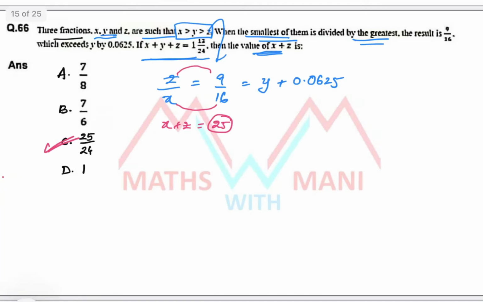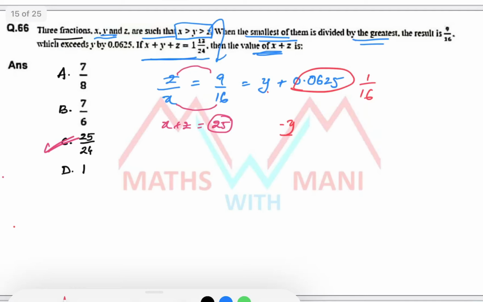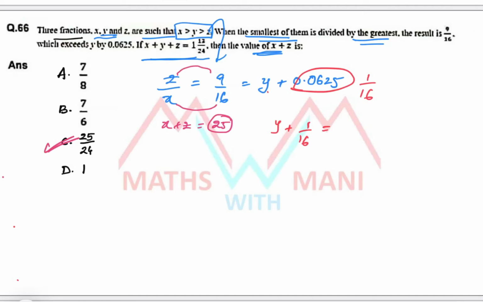Okay, let's explain this using the procedure. We already did the same model in the previous shift, that is September 11th also. 0.0625 is nothing but 1/16. So y plus 1/16 equals z by x. Y plus 1/16 is equal to how much? 9/16. So what is the value of y? 9 minus 1, 8/16, that is 1/2.